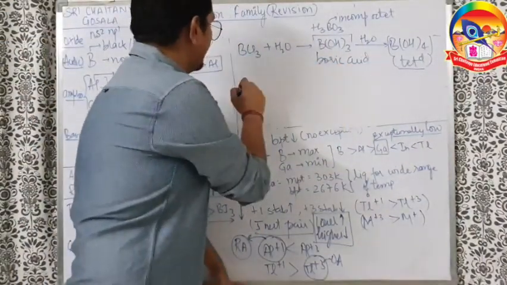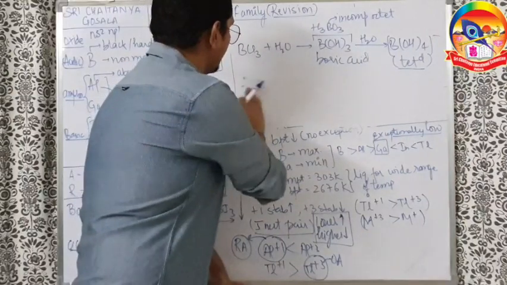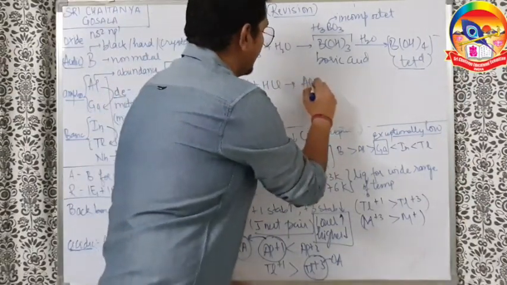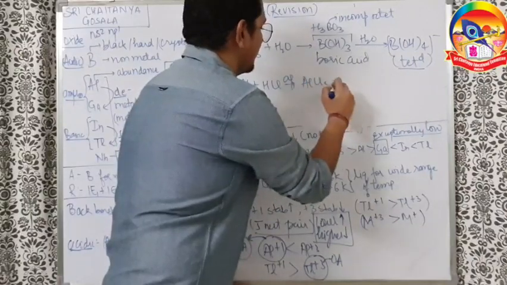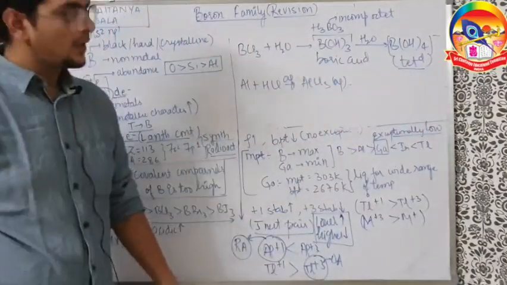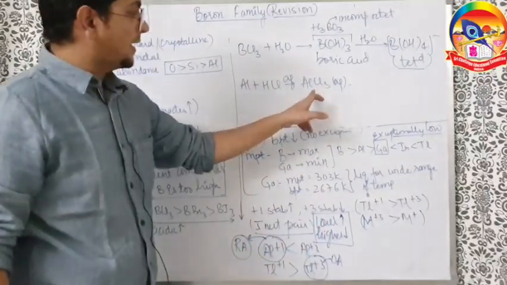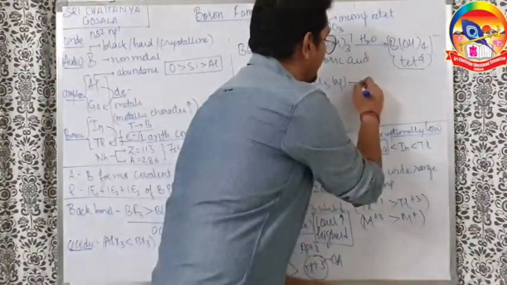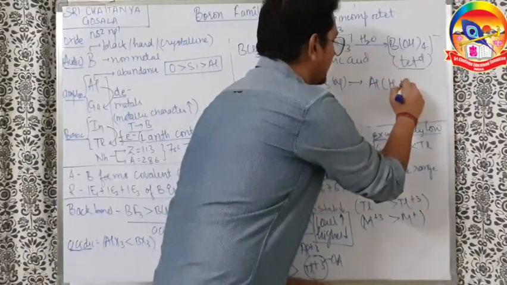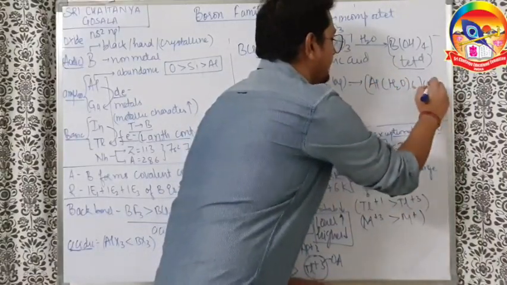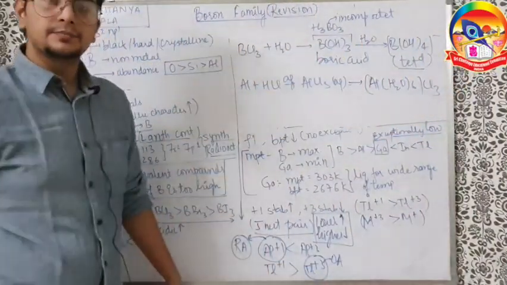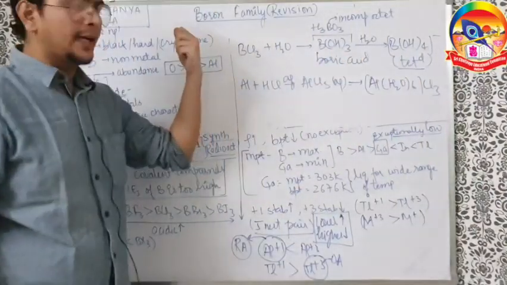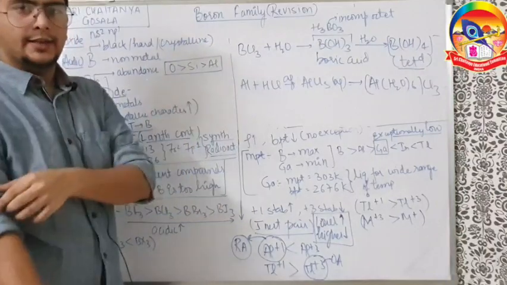Going on, if I take AlCl3, what happens? Firstly, understand that when aluminium reacts with HCl, you get AlCl3 in aqueous medium. When AlCl3 is in water, what happens to it? It takes water as a ligand and Cl goes out as a free ion. Water is a stronger ligand than Cl minus, so H2O goes inside and Cl minus goes out as a free ion.